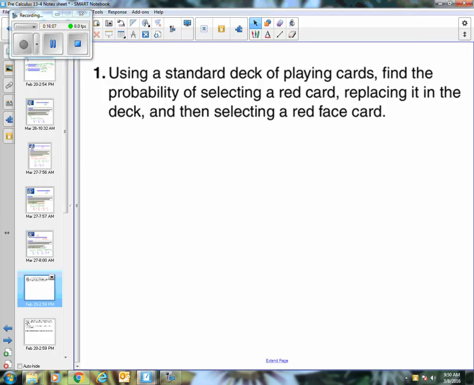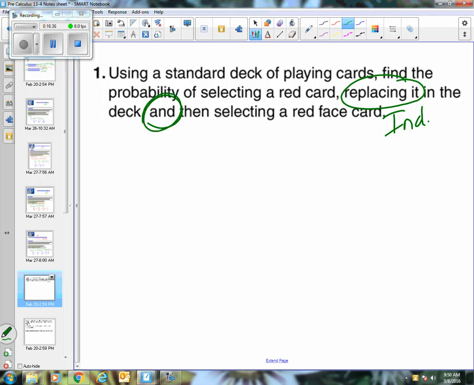So here we'll start with a deck of cards because of course we have to do that in probability. It says to find the probability of selecting a red, replacing it, and then selecting a red face card. Okay, so how many selections are you making, first of all? Well, you're making more than one. So this is an independent or dependent situation. And which one is it? Well, look at your key phrase here. Replacing it means it's independent. You have the same number of cards on your second choice as you do on the first one. And then I'm going to circle another word here.